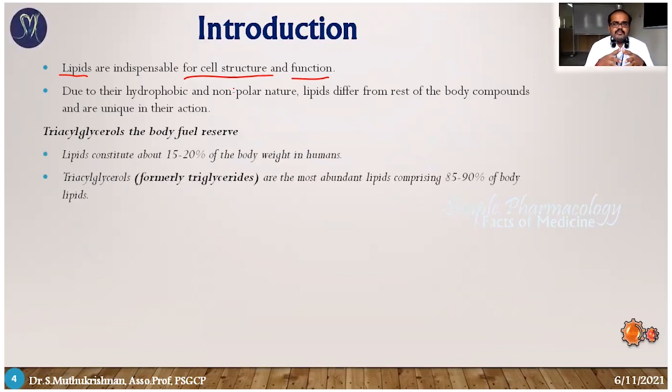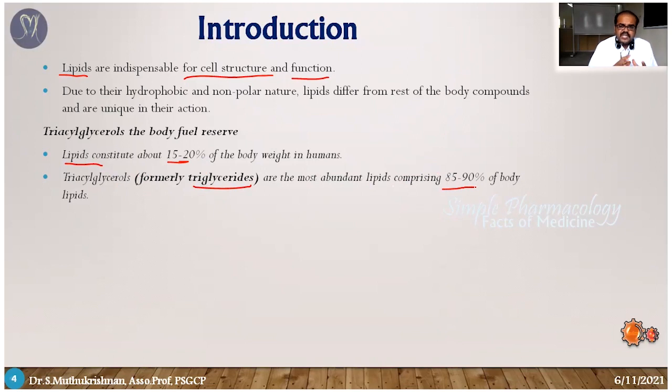In normal adult human beings, around 15 to 20% of the overall body weight belongs to lipid constituents. That means lipid is one of the major sources for our physiological function. Triacylglycerols are also called triglycerides, simply denoted TG. They are the most abundant lipids, comprising 85 to 90%.